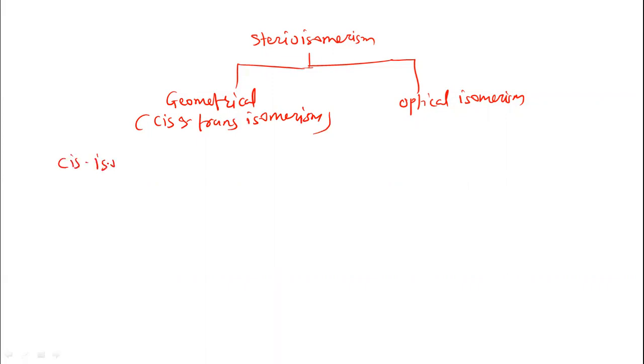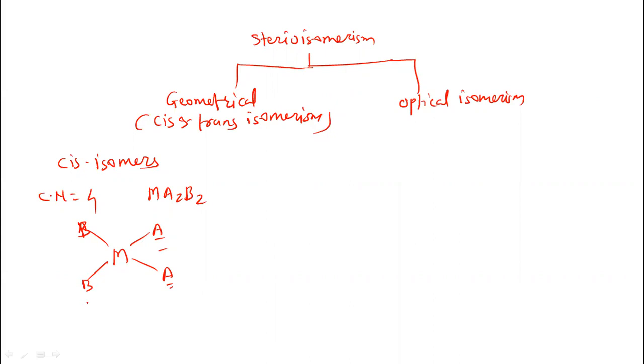Cis isomers. For example, let us take the example of coordination number 4. The complex belongs to the type Ma2B2, where A and B are the ligands and M is the metal. So we can represent the cis isomer like this. This is called a cis isomer, Ma2B2. The same groups are adjacent, on the same side of the metal.